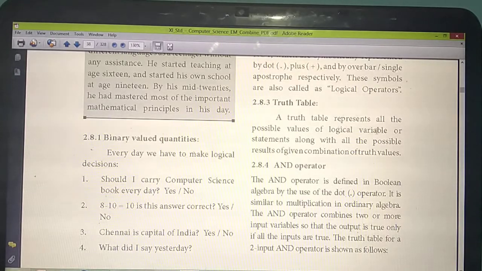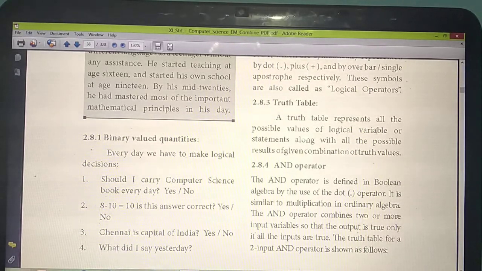Zeros and ones, either true or false. So which are the possible values for the variables? That one you are going to draw in a table. Understand? So which are the possible values for that variable that you are going to draw in a table. Okay, so this table will give the combination of truth values.